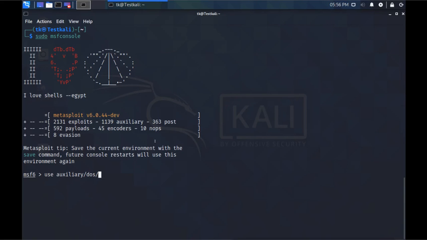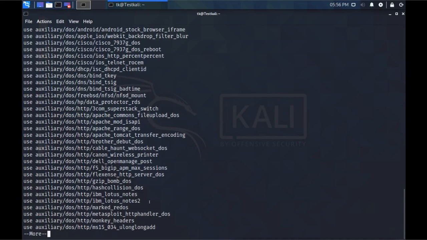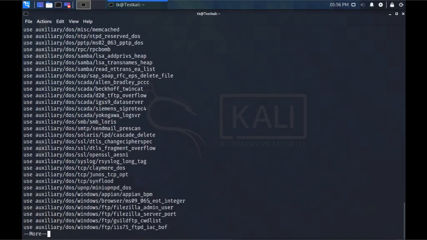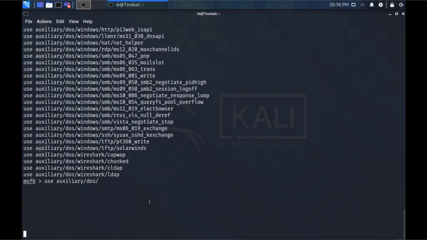So I'm using one of them, an auxiliary exploit, for DoS, denial of service attack. If I press Tab twice, it shows that I have 112 possibilities. That means I have 112 DoS attack modules. If you press yes, you can see them all. These are all the different kinds of DoS attack modules we have for different services.